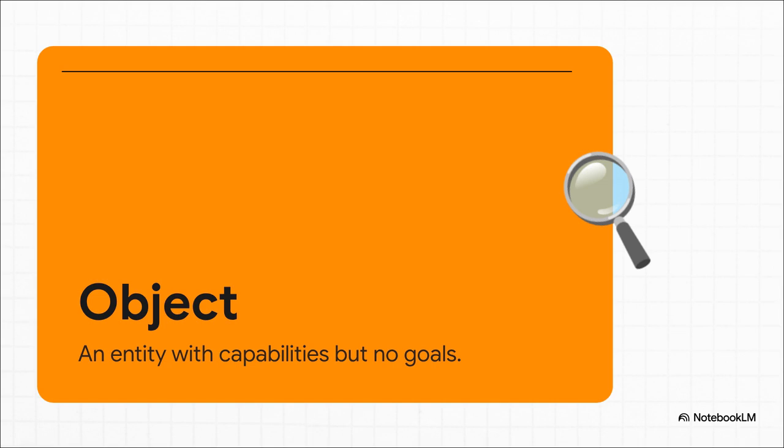Now, let's take one step up to an object. An object is an entity that actually can do something. It has capabilities. Think about a hammer. A hammer has its properties, weight, what it's made of, but it also has the capability to drive a nail. But here's the crucial part. The hammer doesn't have a goal of its own. It doesn't want to do anything. It's just a tool, waiting for someone or something else to use it.